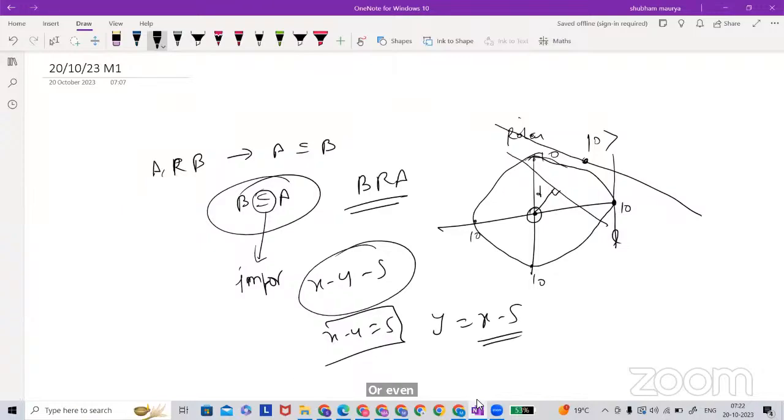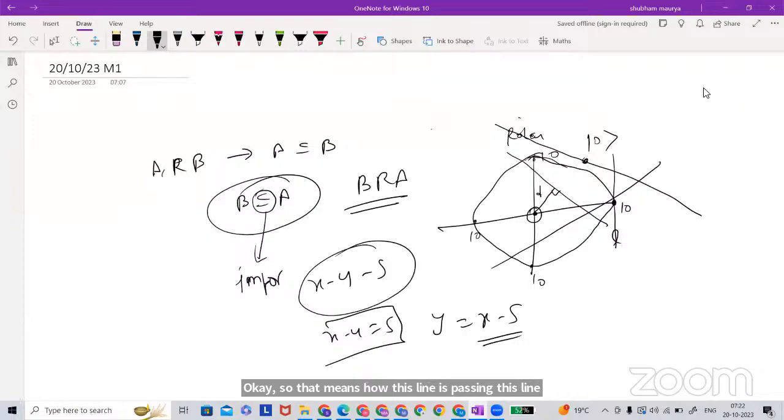It has a y-intercept of minus 5. Please, all of you, mute yourself. So how is this line passing? This line is passing like this. So yes, it is below, in the below of range, right? This is here the minus 5. And can you draw the other line also roughly? Let me erase this out.